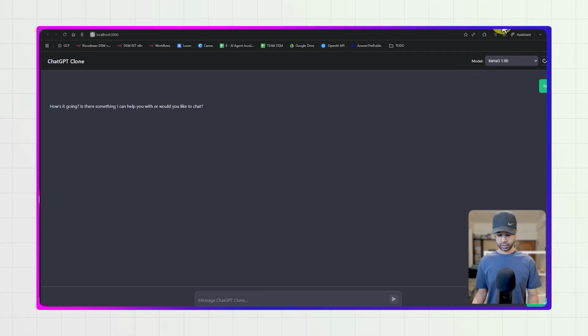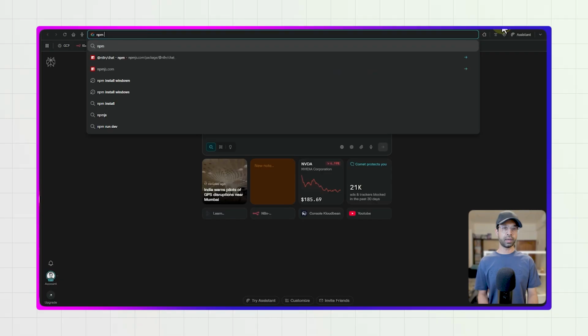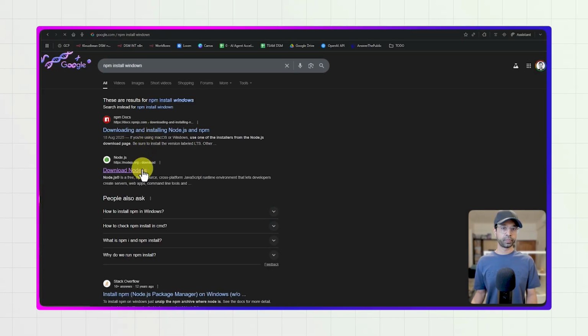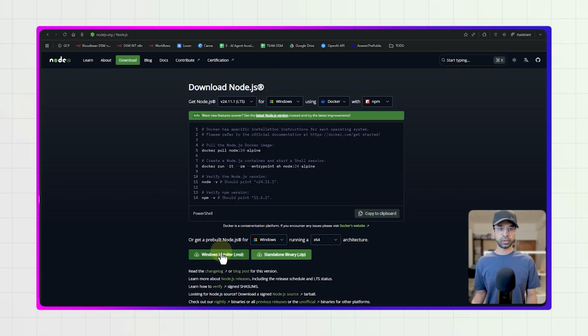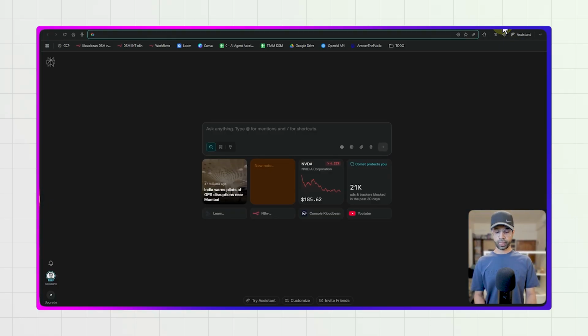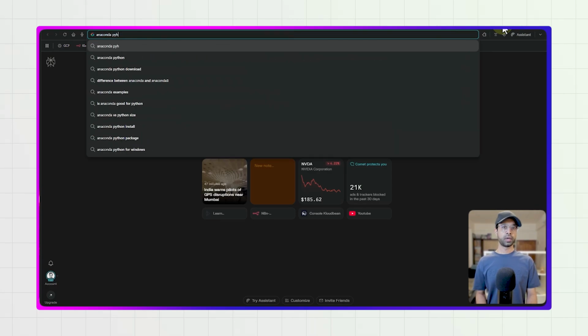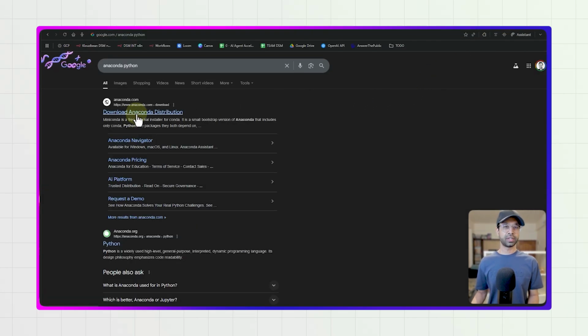Just so that I complete the loop. What you need to do is you need to have this npm installer for Windows before you do this, and so you need to get this installer, and you also need to install Anaconda Python. So download and install this. It will help you manage the Python versions and all that.